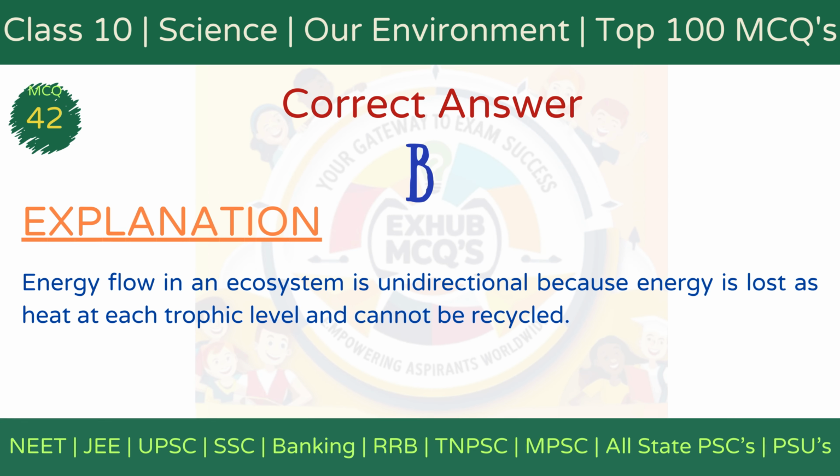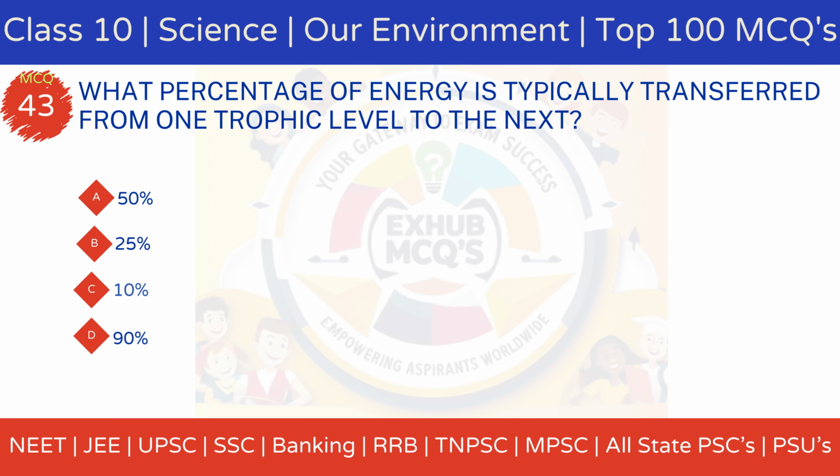The correct answer is option B, energy cannot be reused. Explanation: energy flow is unidirectional because energy is lost as heat at each trophic level and cannot be recycled back to the original source, the sun. MCQ 43. What percentage of energy is typically transferred from one trophic level to the next?